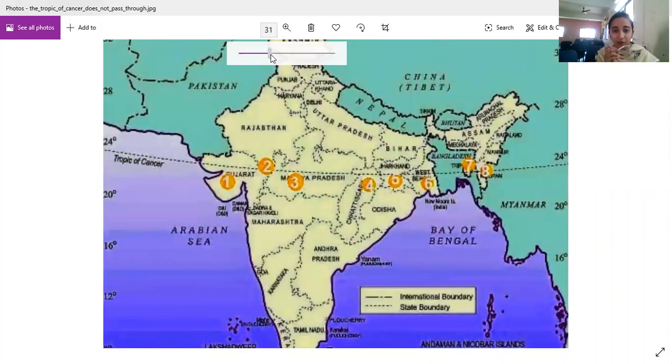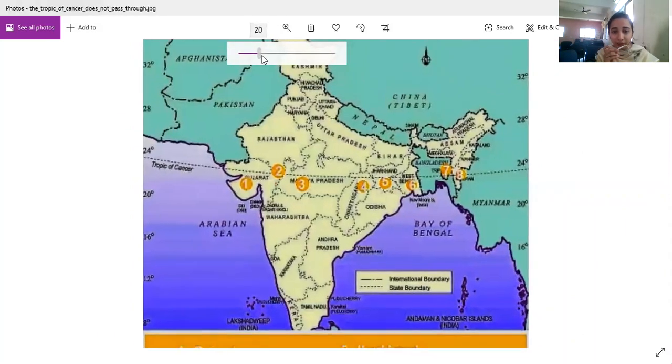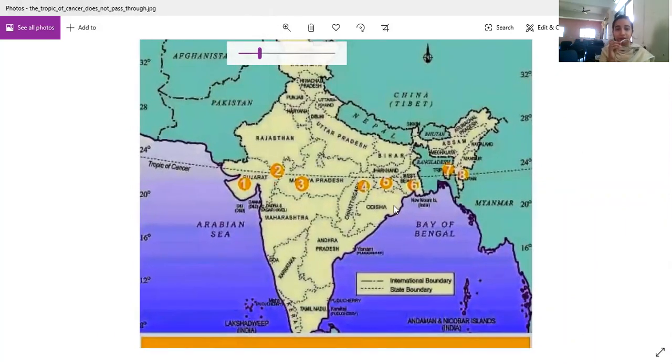Okay, so here it is already written that the Tropic of Cancer passes through 8 states in India. So now let us name those 8 states. First is Gujarat, second is Rajasthan. Some part of South Rajasthan, the Tropic of Cancer passes through. So first is Gujarat, second is Rajasthan, third is Madhya Pradesh, fourth is Chhattisgarh, fifth is Jharkhand, sixth is West Bengal, seventh is Tripura, and eighth is Mizoram.